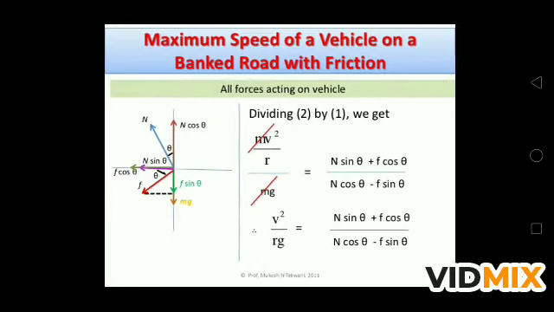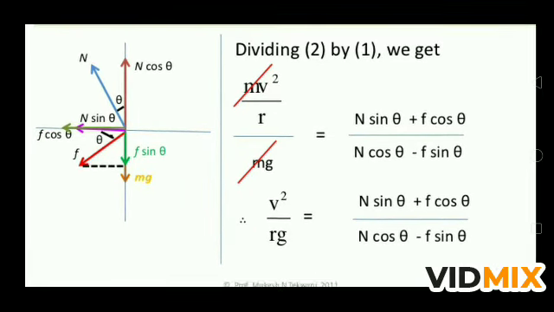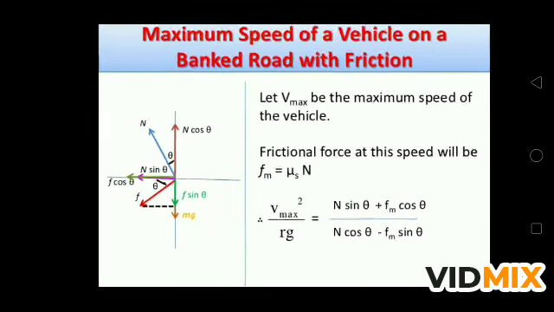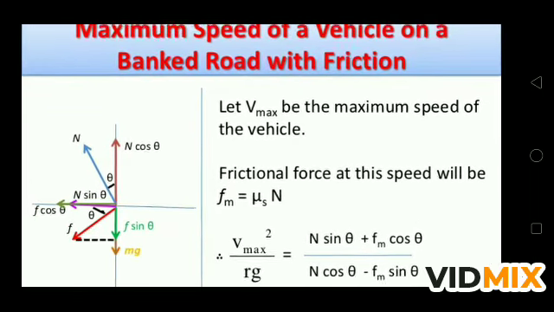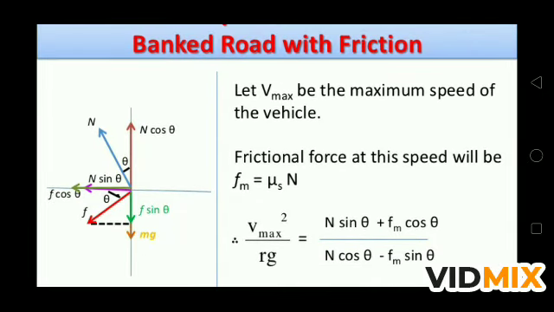So with the help of these two equations, divide and cancel out the like terms, and you will get v square upon rg is equal to N sin theta plus F cos theta upon N cos theta minus F sin theta. So v maximum is the maximum speed of the vehicle. The frictional force at this speed will be mu s into N. So we can write v maximum square upon rg as N sin theta plus F cos theta over N cos theta minus F sin theta.